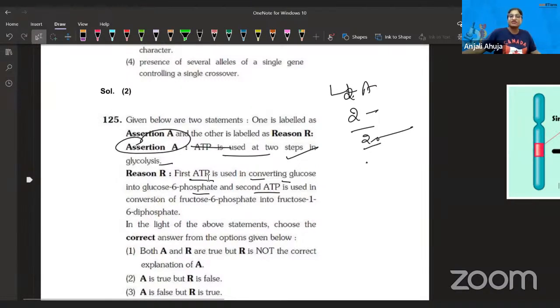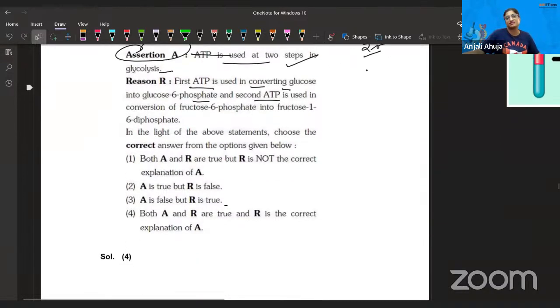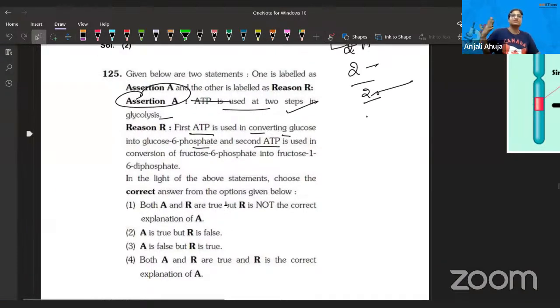So first ATP is utilized in converting glucose to glucose 6-phosphate, where the hexokinase enzyme is participating. And the second ATP is used in the conversion of fructose 6-phosphate to fructose 1,6-bisphosphate. That is also where a kinase enzyme is involved, and that's actually phosphofructokinase, PFK, which is the allosteric enzyme. And that's also where ATP is needed. So definitely both things are correct, but let's see the option. Obviously, ATP is used at two steps in glycolysis.